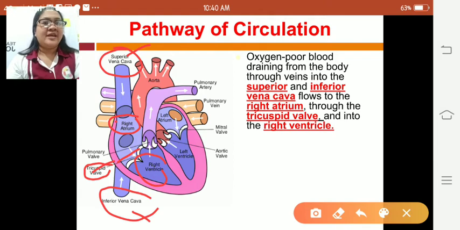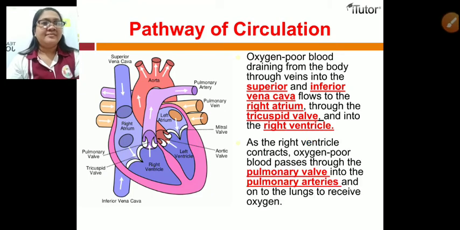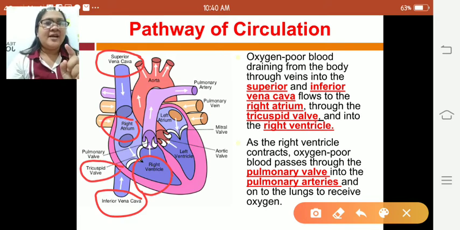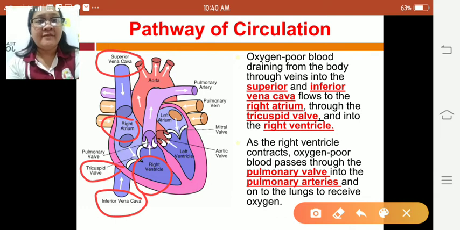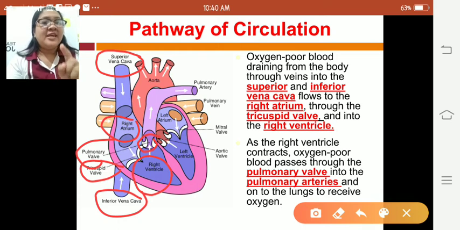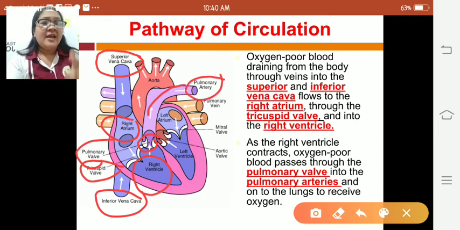Okay, so what happens next? Nag-agi na sa superior vena cava, inferior vena cava, nag-adto sa right atrium, then nag-adto sa right ventricle, paagi sa tricuspid valve. So, as the right ventricle contracts, kung nag-contract na to ang right ventricle, oxygen poor blood passes through the pulmonary valve here, into the pulmonary artery, and onto the lungs to receive oxygen.